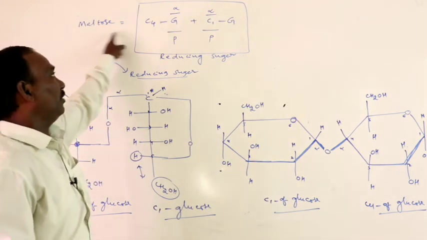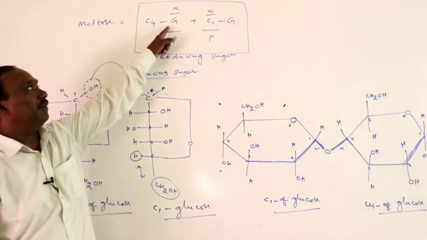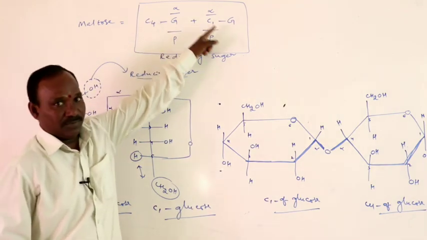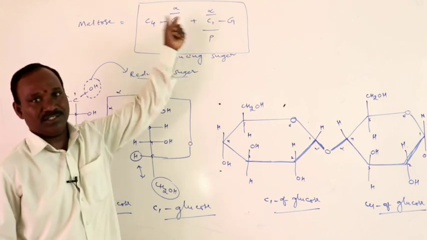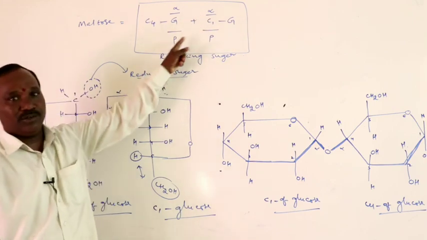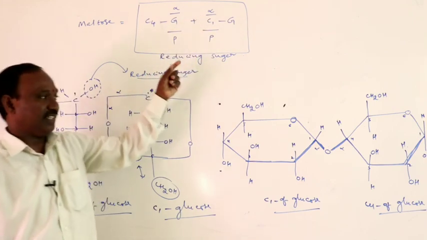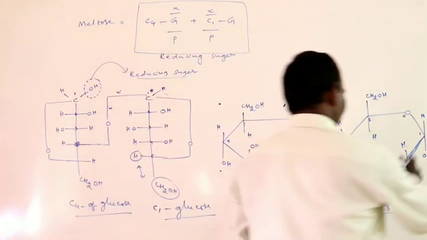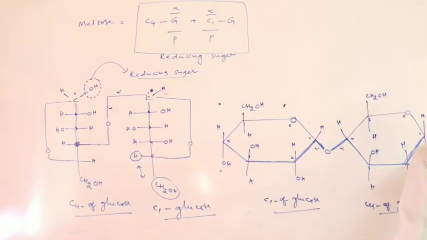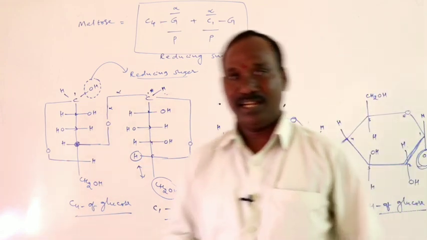So maltose is the fourth carbon of glucose and the first carbon of the second glucose unit, the linkage is alpha linkage, in pyranose ring form, and it acts as a reducing sugar. Now in this, the first carbon OH group is called the anomeric OH. This anomeric OH group is responsible for the reducing behavior, therefore maltose acts as a reducing sugar.